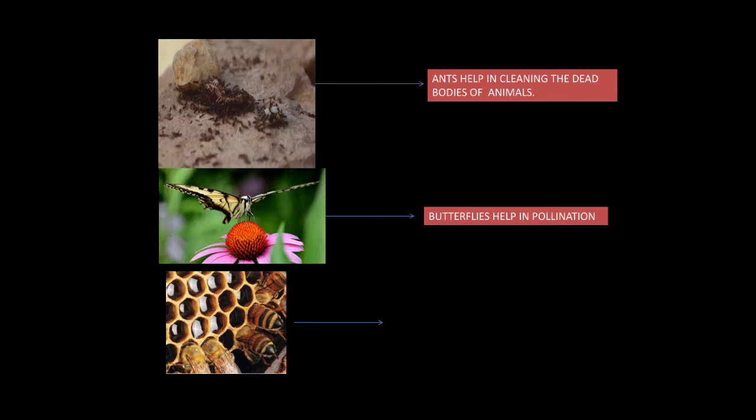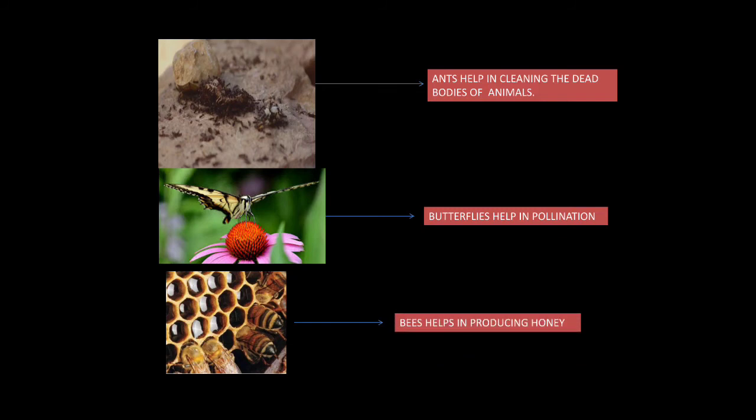Just learn this, that pollination helps in producing more flowers, fruits and seeds. So butterflies help in pollination. It is a process in which the formation of seed and fruits occurs. So butterflies are useful to us as it helps in pollination. So the ants help us in eating the dead bodies of the animals, and butterflies help us in pollination.